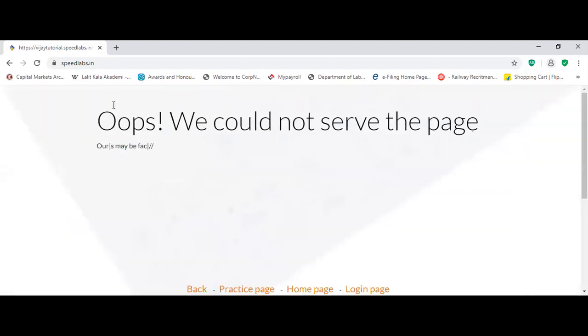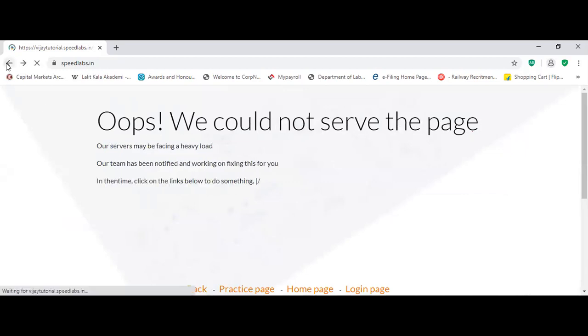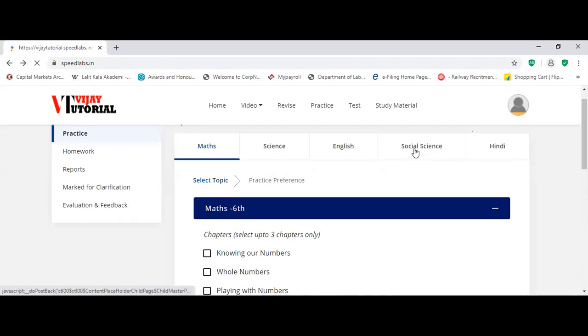Yeah, English is not there. Okay, so that's what we could not serve the page. Okay, leave it. So what about the social science? I think social science is there. Okay, so go with the maths.